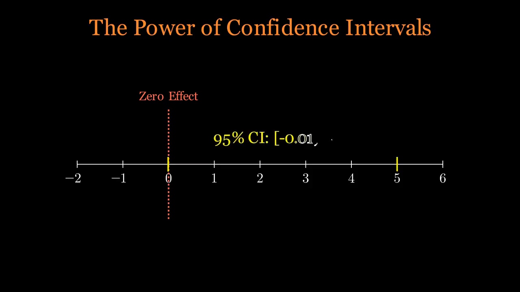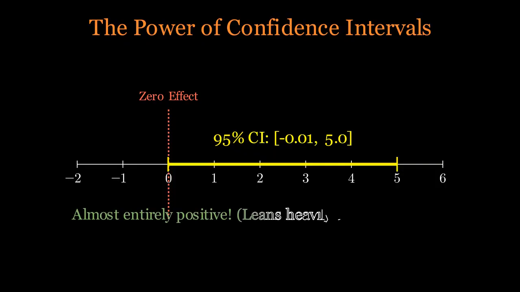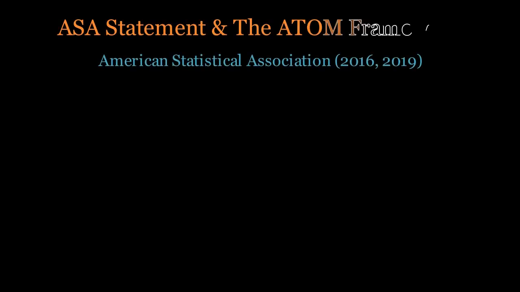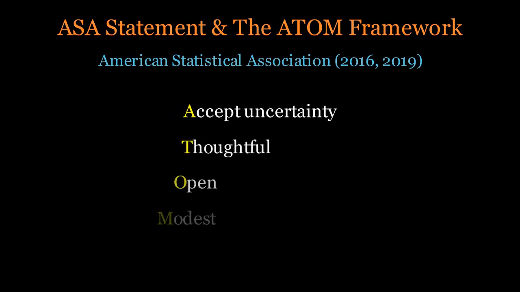Instead of obsessing over a single number, look at the confidence intervals, CI. A confidence interval gives you a range of plausible values for your effect. If your p-value is 0.051, your 95% confidence interval will just barely include 0. However, look at the bounds. Does the interval contain mostly positive, large effects? If the interval ranges from negative 0.01 to positive 5.0, the evidence leans heavily toward a positive effect. The CI provides the context that a single p-value hides.